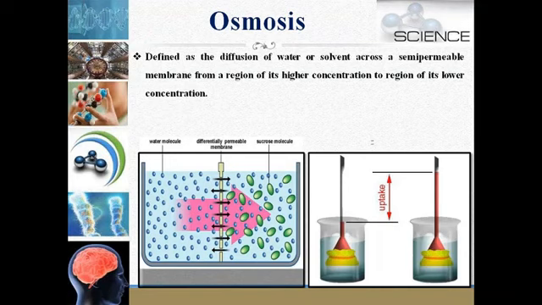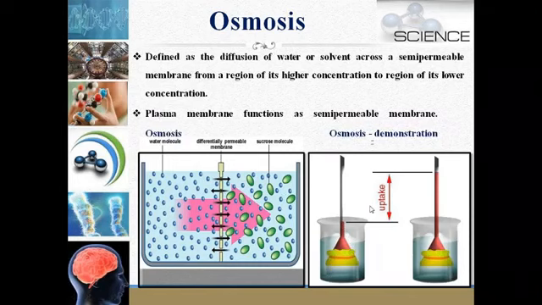For example, see in this figure, this is a water solution and this is a sugar solution. The concentration of water is higher here, so water will move from the region of higher concentration to the region of lower concentration.